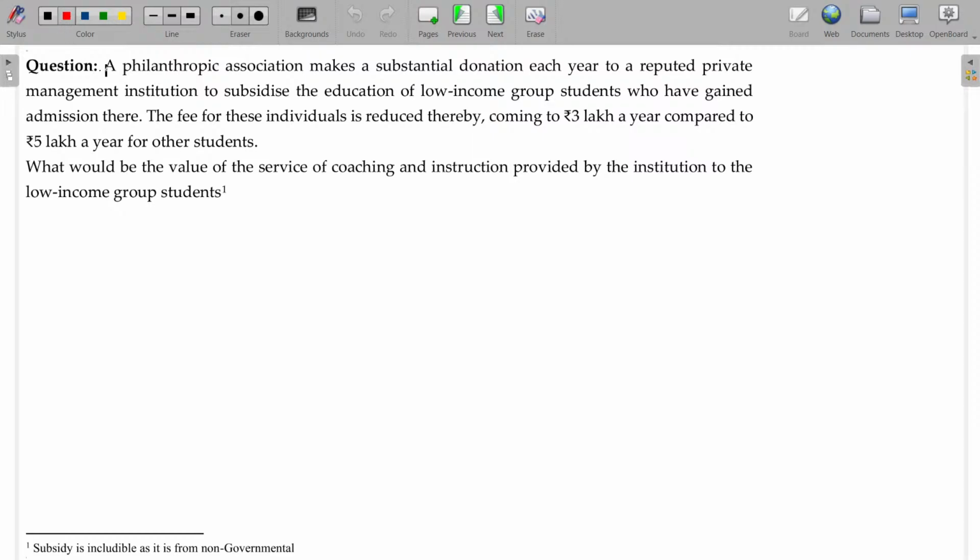Now, a philanthropic association makes a substantial donation each year to a reputed private management institution to subsidize the fees of low income group students who have gained admission there. The subsidy is given by a private philanthropic association, not the government, so whatever subsidy is given also forms part of the consideration. The fee for these individuals is reduced to rupees 3 lakhs. So the institution recovers 3 lakhs in fees, compared to 5 lakhs, and another 2 lakhs comes from the philanthropic association.